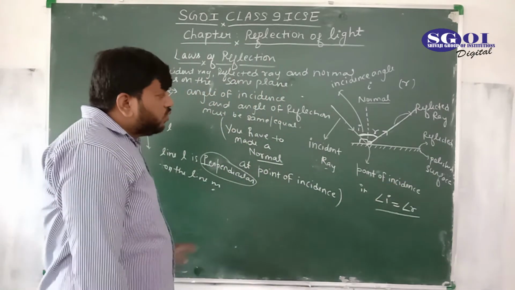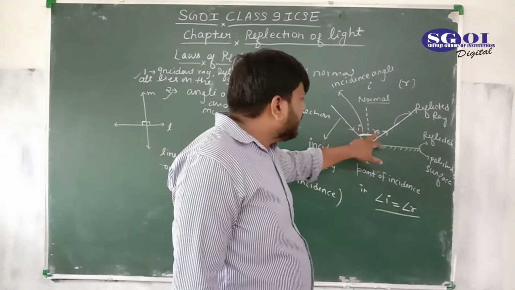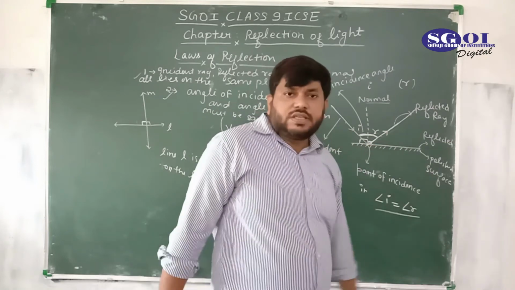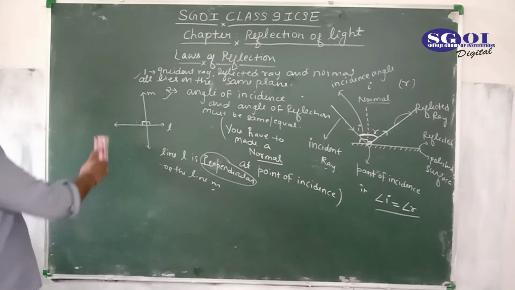And I have told you what is the incident ray, what is the reflected ray, what is the normal, what is the angle of incidence, what is the angle of reflection. This is the surface, this is the point of incidence.